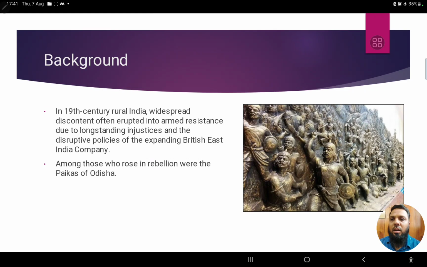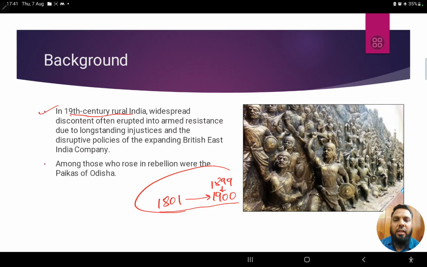The background is 19th century rural India. When I say 19th century, it means the years from 1801 till 1900. The century ending in 1900 goes 1899 and then 1900. So this entire period is called the 19th century, and we are referring to the period 1801 to 1900.